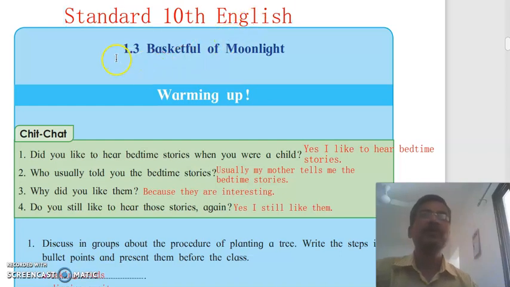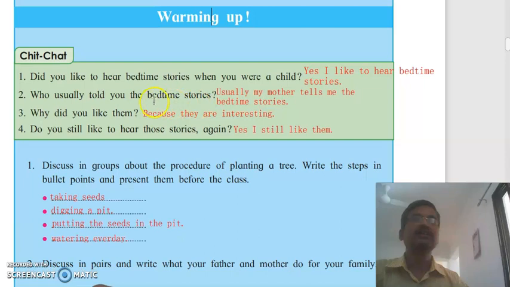Today we are going to learn a poem, 1.3 Basketful of Moonlight. Before starting this poem, we will see the warming up section here. In the warming up section, there are 4 questions given in Chit Chat.